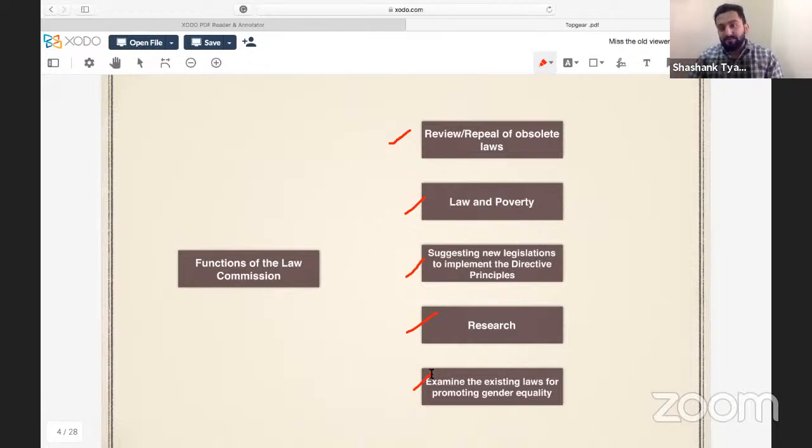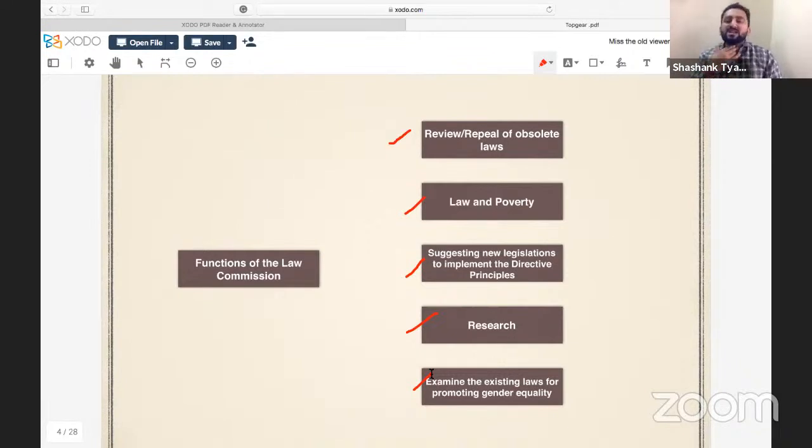For example, triple talaq. For example, the adultery law, right? So on these kinds of laws, Law Commission also functions. These are the broad functions of Law Commission. UPSC can make statements on these functions, so do remember this.